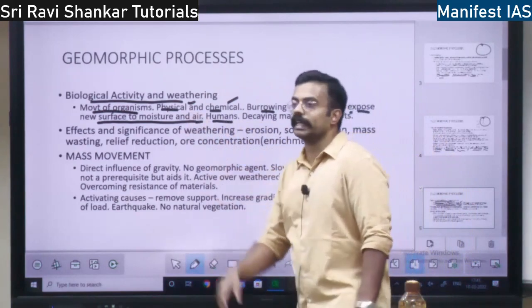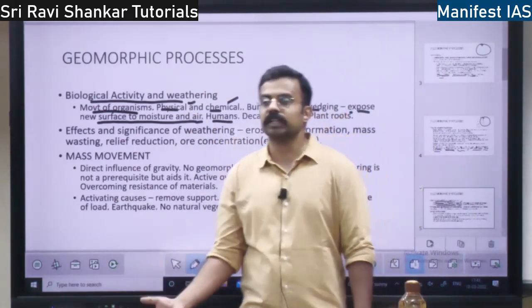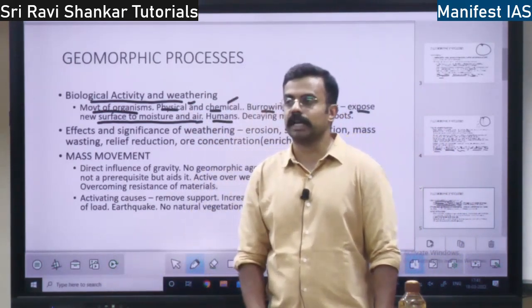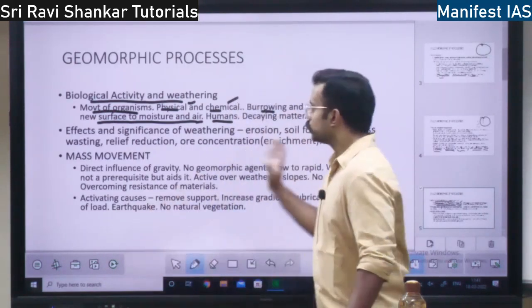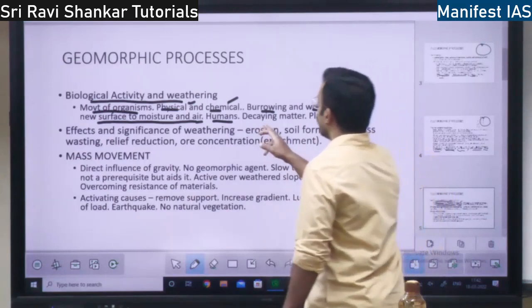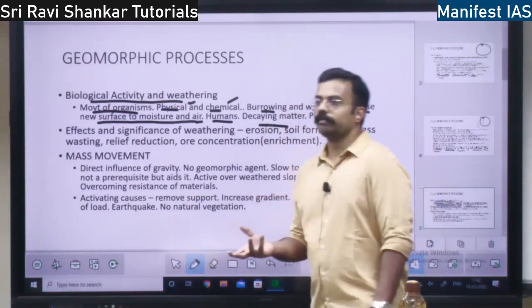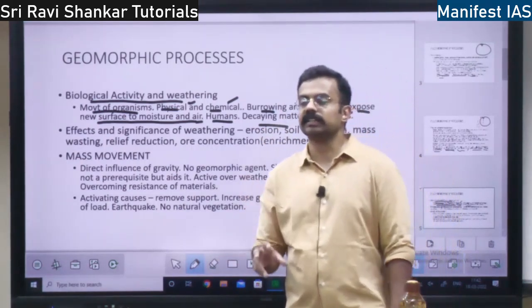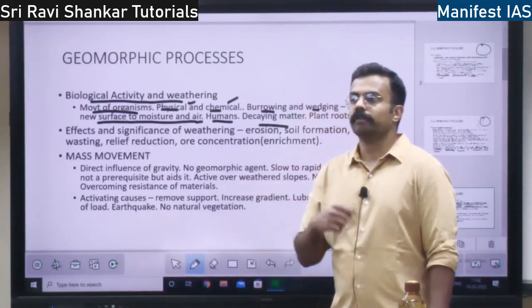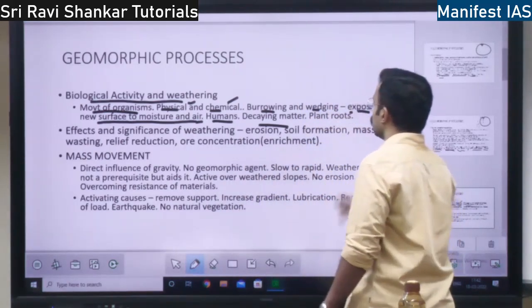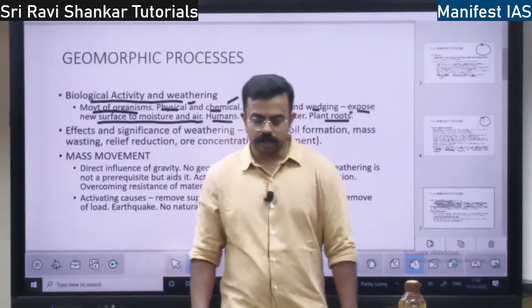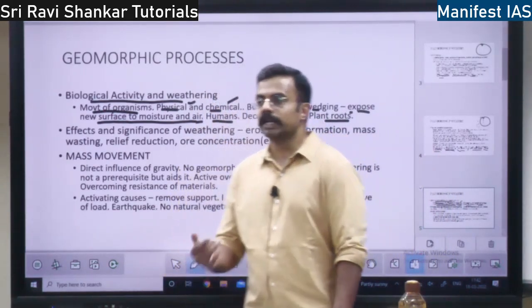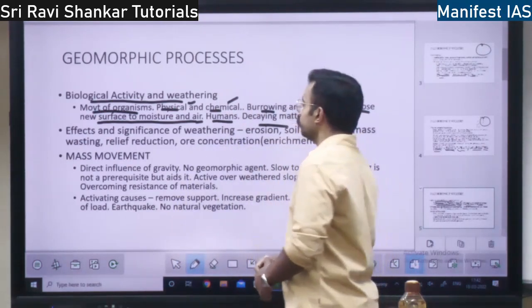Humans also cause weathering, right? We shift the rock from one place to another, we put dynamite and blast it. So we are also causing the weathering process. Also decaying matter, I told you, if a leaf decays, it releases carbon dioxide, which leads to weathering. Plant roots are also responsible for weathering. The best example is the coconut palm.